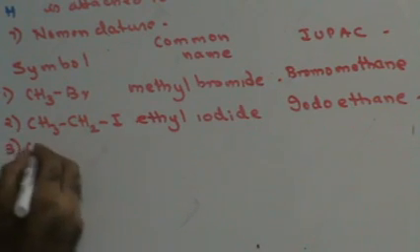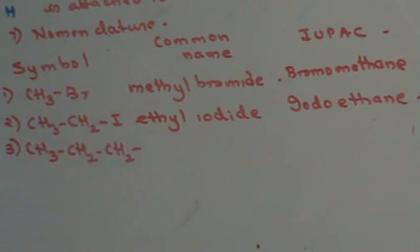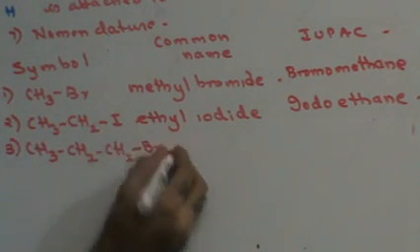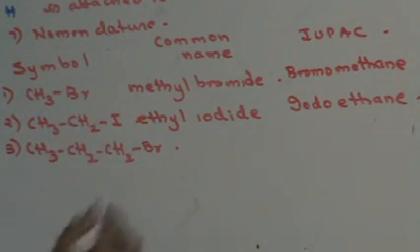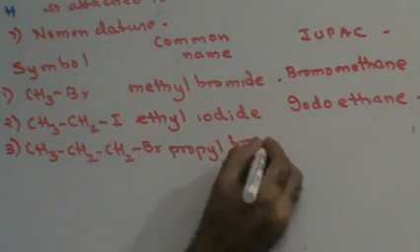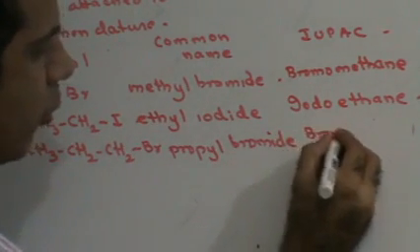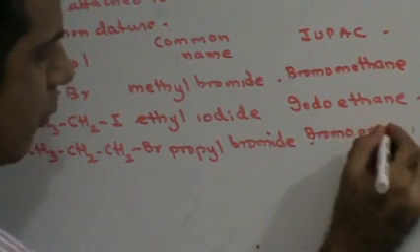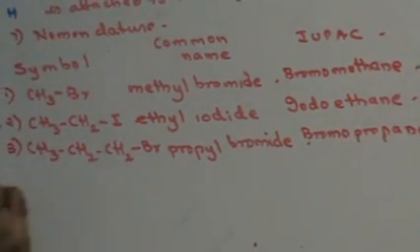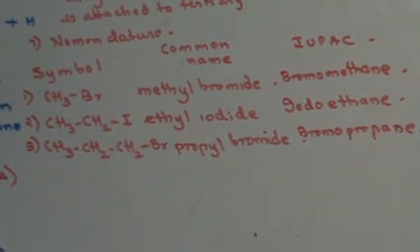Suppose I have CH3CH2CH2Br, three carbon atoms, therefore propyl. Br, therefore bromide. IUPAC name, inorganic comes before organic. This is bromo, three carbon atoms, propane. Right?